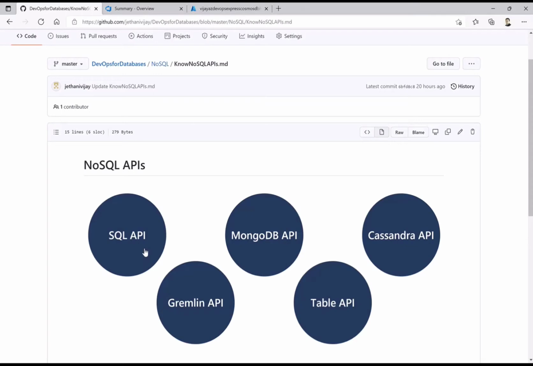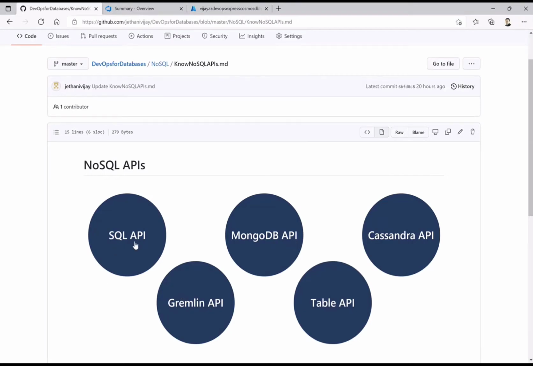So I would say these APIs all run on semi-structured data. That means, as the name NoSQL itself says, it does not have a specific fixed structure in comparison to what we had previously with the SQL APIs. So NoSQL applies to the semi-structured databases which will follow these particular APIs.